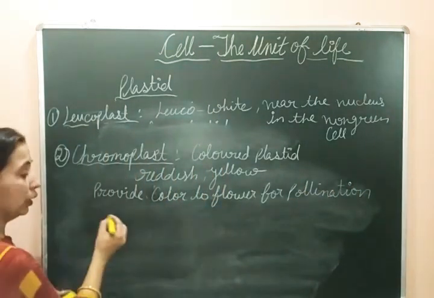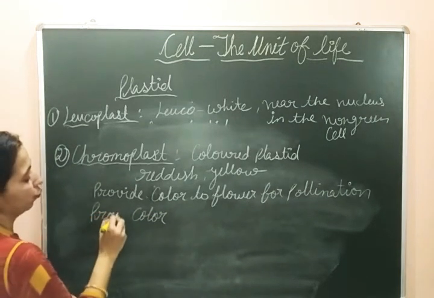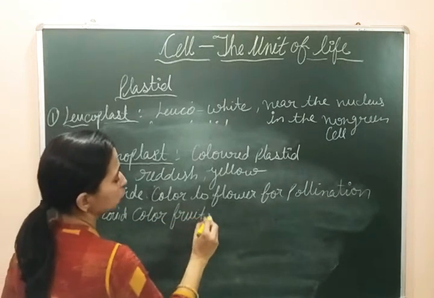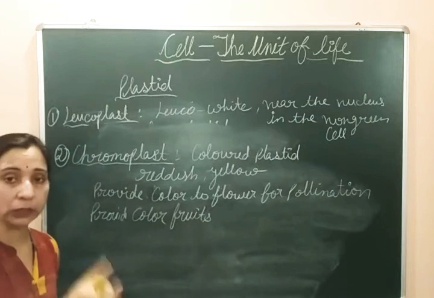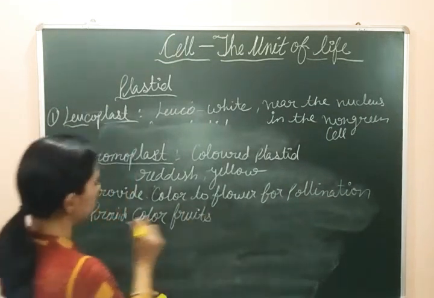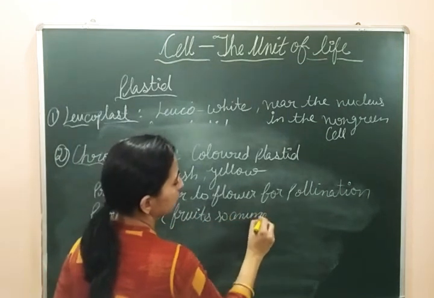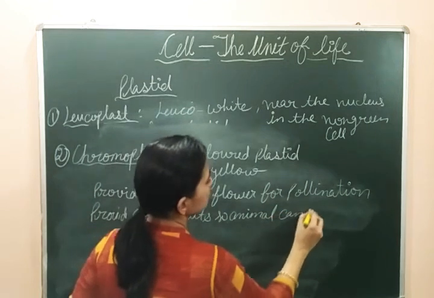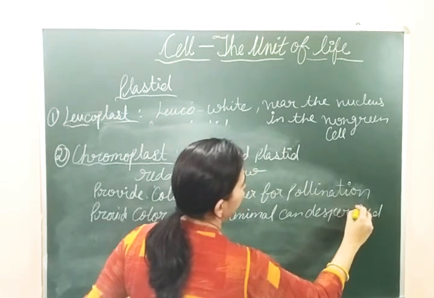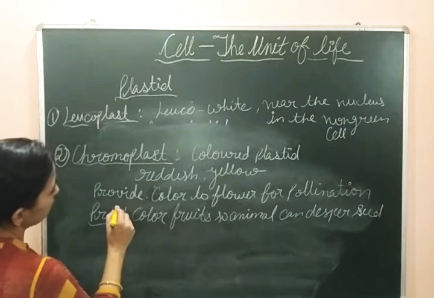Second, we can say they provide color to fruits, so that animals can disperse the fruits, and in this way seed dispersal will be done. Here we can write: provide color to fruits so animals can help in seed dispersal. If the fruits are colorful, animals will be attracted to them and will help in seed dispersal.